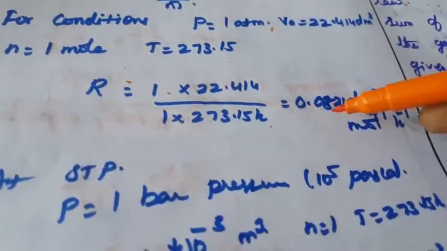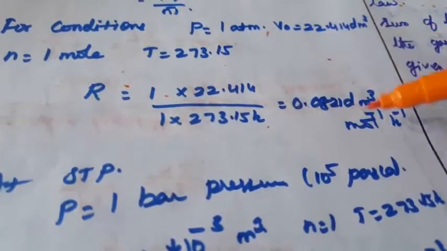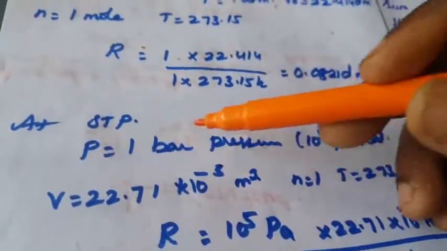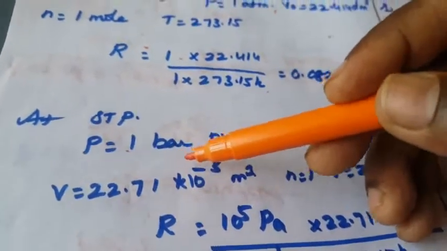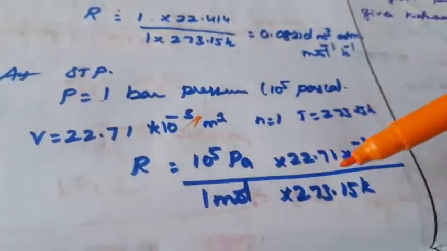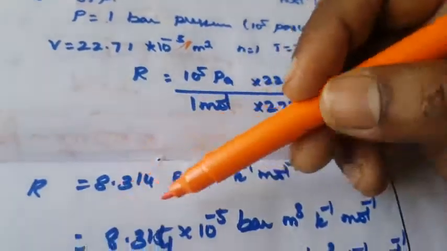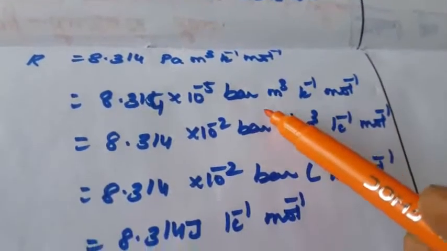So these are the different values. This is the liter atmosphere value, at STP, standard temperature and pressure. Then the pressure is defined as bar pressure, 10 to the power 5 Pascal. We substitute that value and get 8.314. So there are four different values. This is the bar pressure.